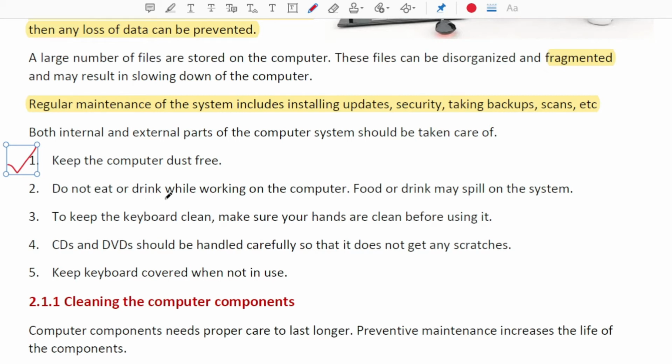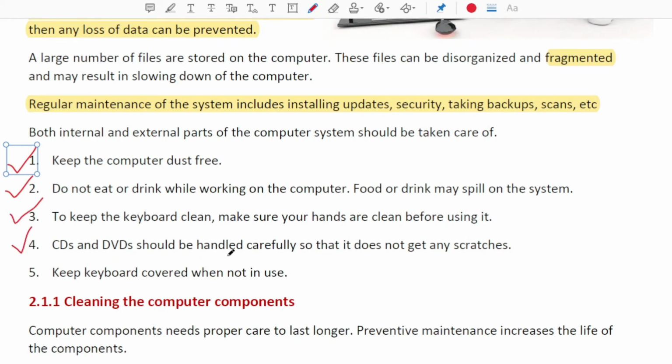Do not eat or drink while working on the computer. Food or drink may spill on the system, on the keyboard, and that can cause damage. To keep the keyboard clean, make sure your hands are clean before using it.